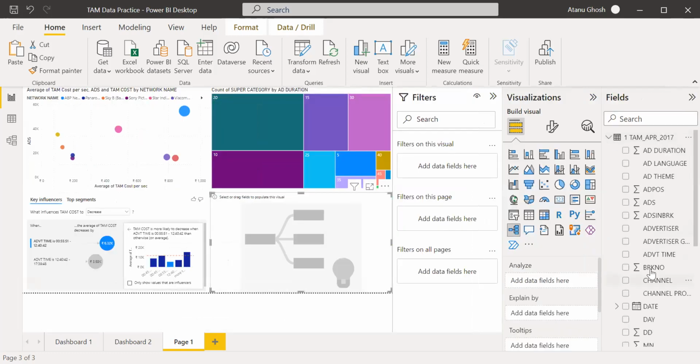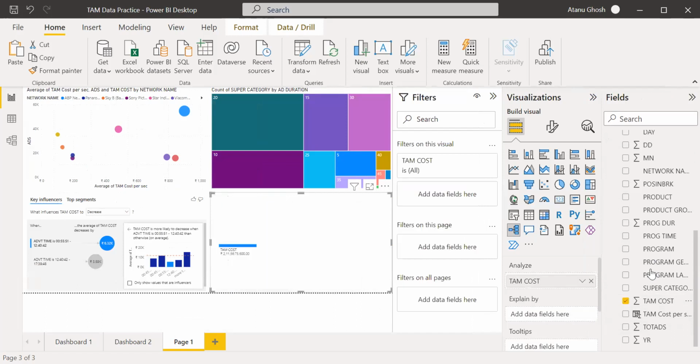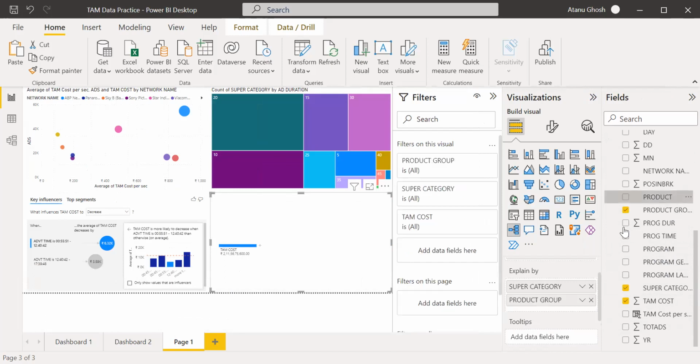So yeah, it was pretty surprising. Care Set can't be that big. Yeah. Now it makes sense. Explained by super category, product group, product.